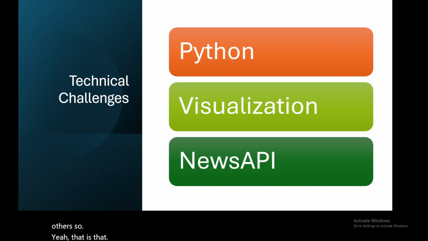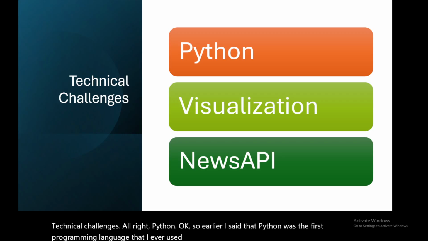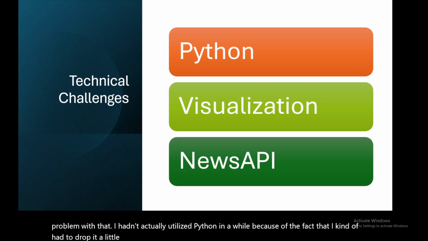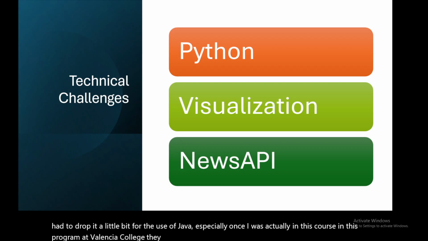Technical challenges. All right, Python. Earlier I said that Python was the first programming language that I ever used. That is definitely correct. However, there is one problem with that. I hadn't actually utilized Python in a while because I had to drop it a little bit for the use of Java, especially once I was in this course and in this program at Valencia College. They really hammer home Java, so Python really had to fall by the wayside.